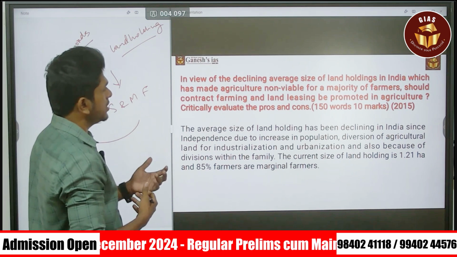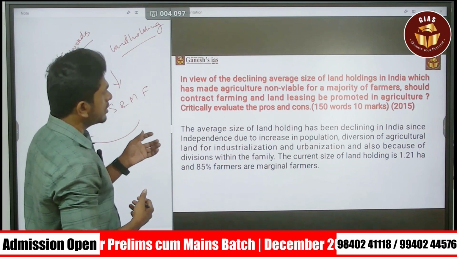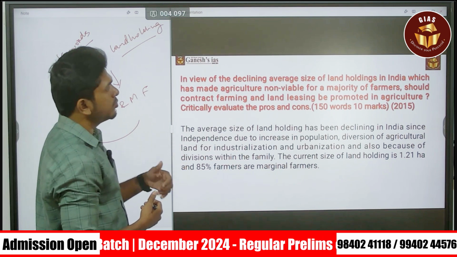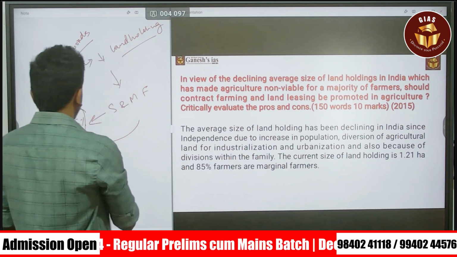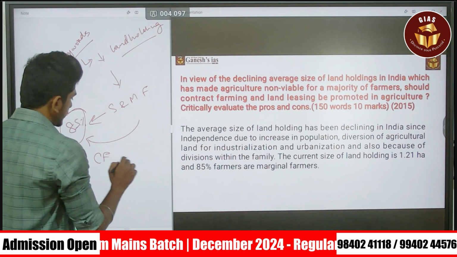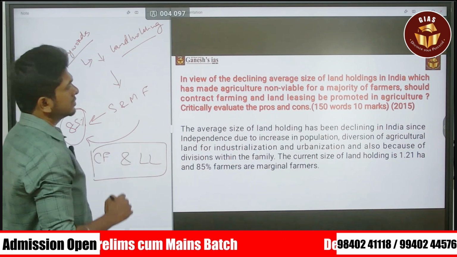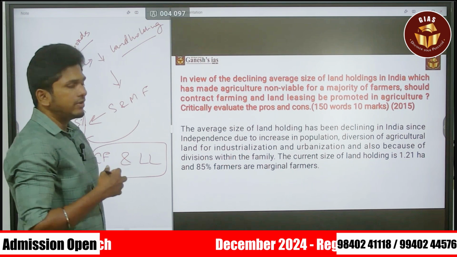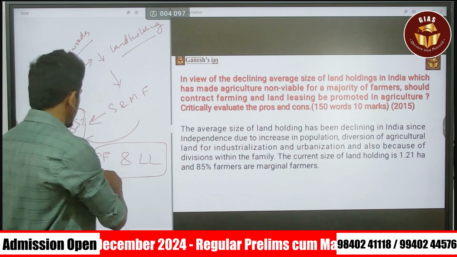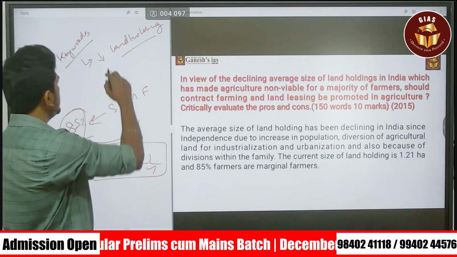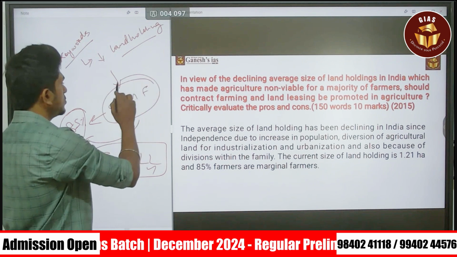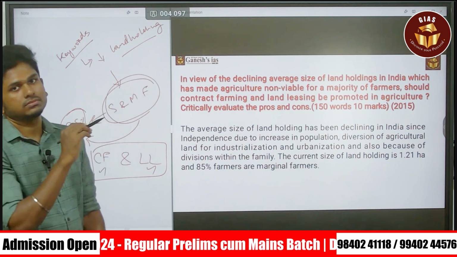Okay, the question is saying next, should contract farming and land leasing be promoted in agriculture? So it is asking about contract farming and land leasing. This is another keyword. You have to critically evaluate the pros and cons of contract farming and land leasing for the growth of the small and marginal farmers.